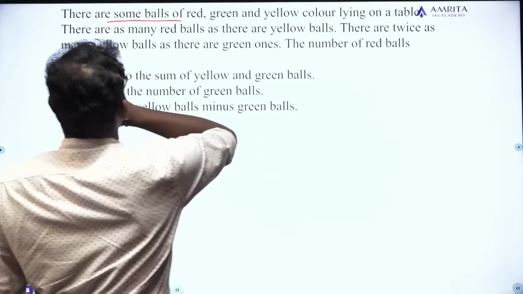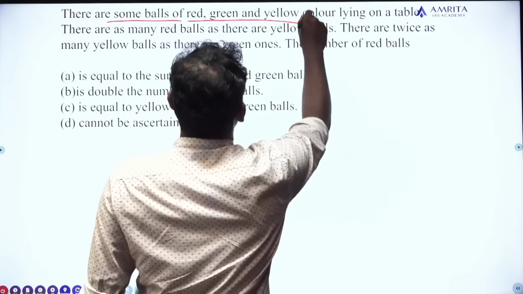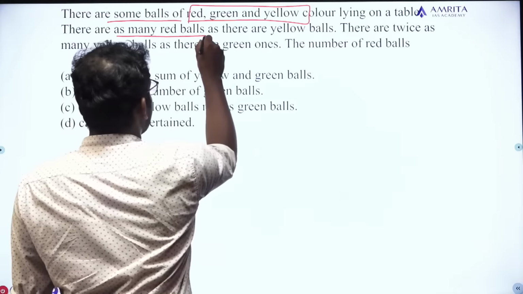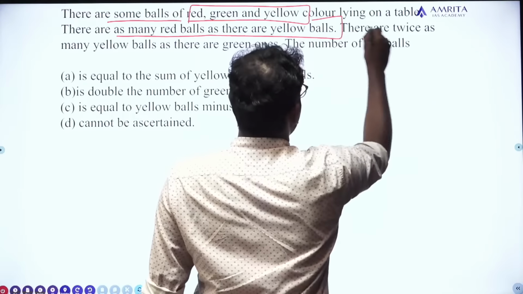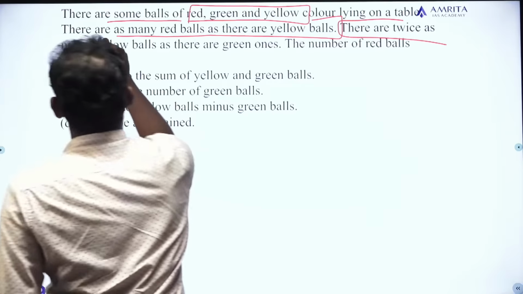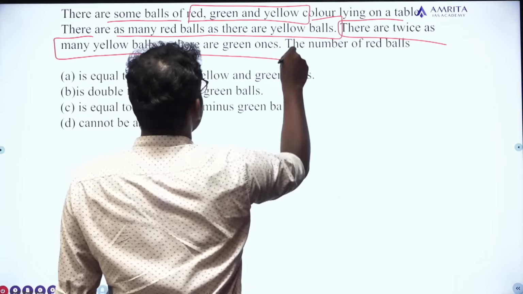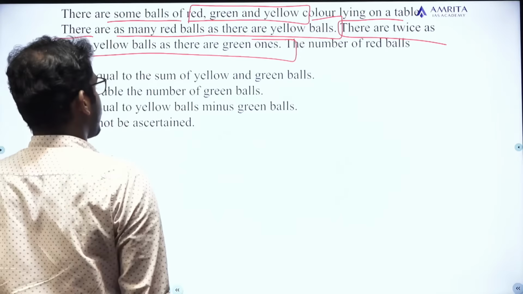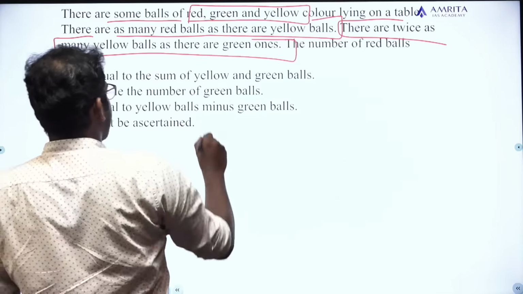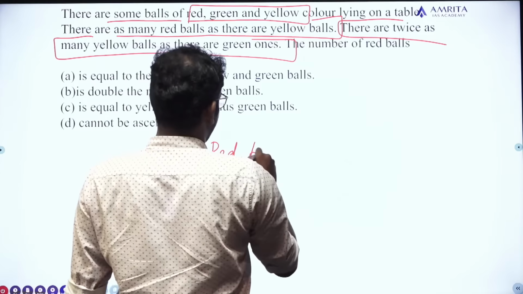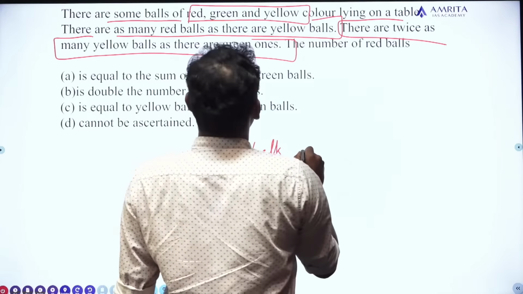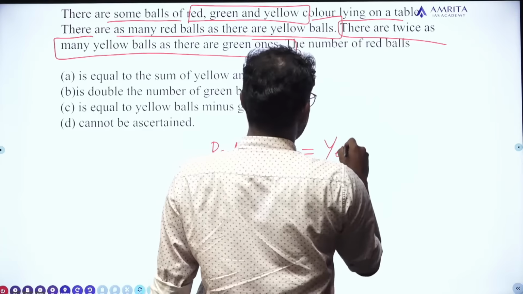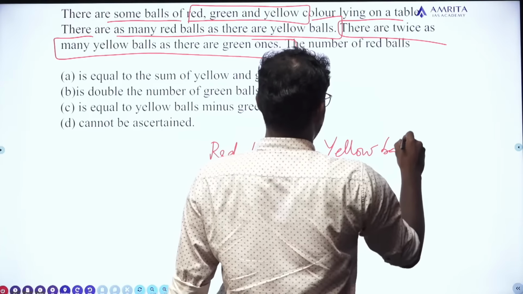There are some balls of red, green and yellow color lying on a table. There are as many red balls as there are yellow balls. There are twice as many yellow balls as there are green ones. Okay. The number of red balls. See, the question says there are as many red balls as there are what? Yellow balls. So the number of red balls and yellow balls are same.